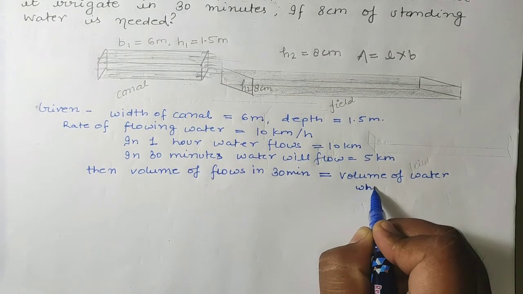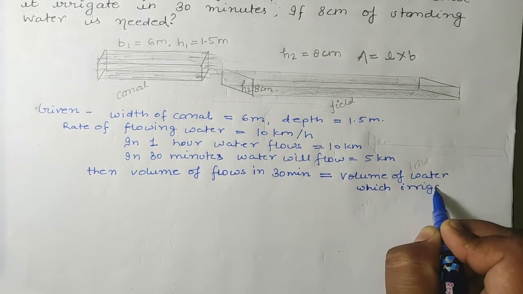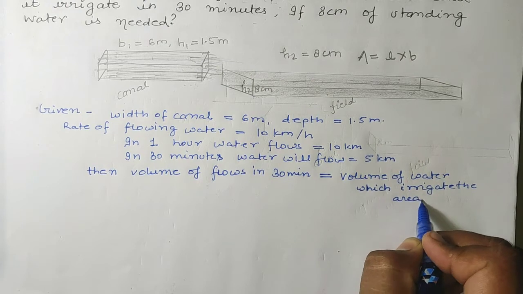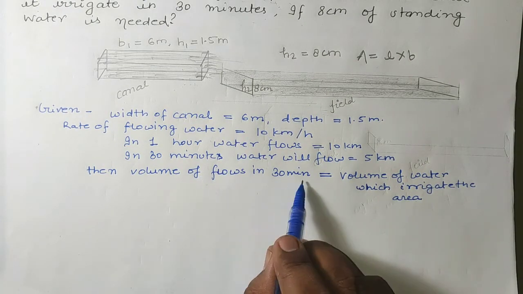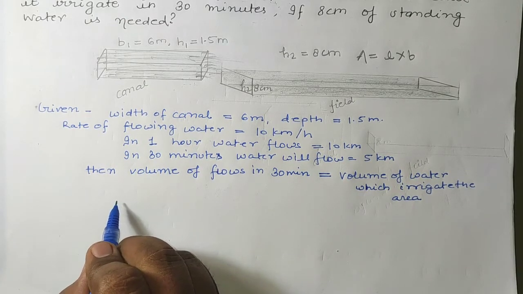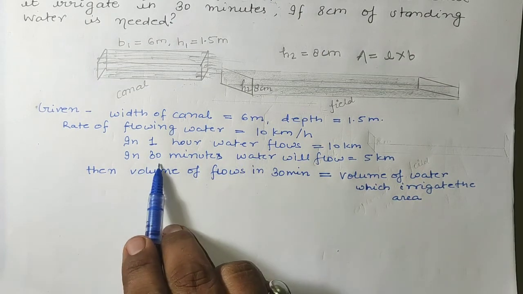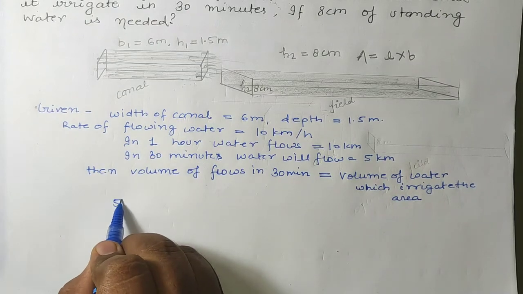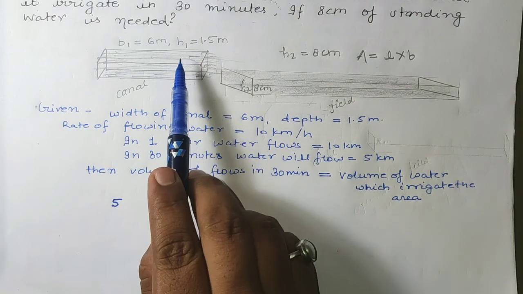which irrigates the area standing up to height 8 centimeter. So here, the volume of water that flows in 30 minutes, how will we find it? See, the length: in 30 minutes how much water will flow? 5 kilometer. So for the length, by the help of this 10 kilometer per hour, the